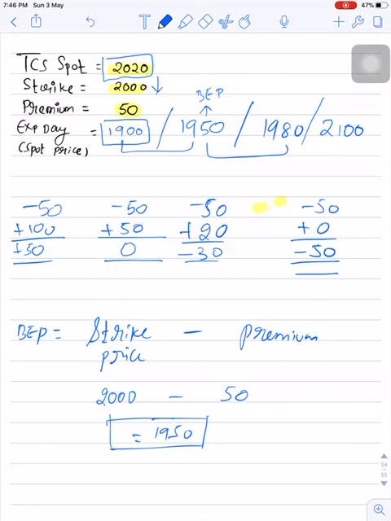That's it in this video. In the next video we will discuss option moneyness from the put option point of view.